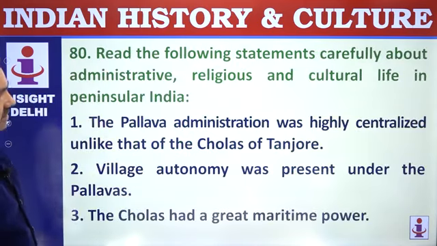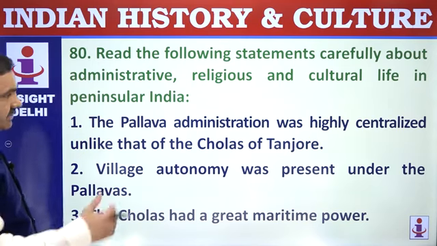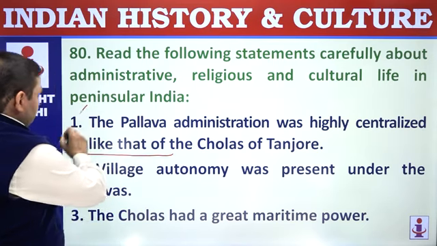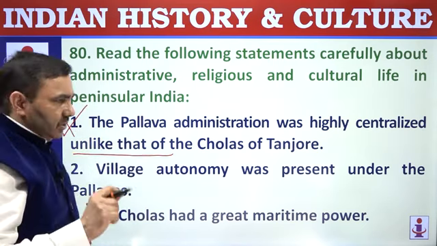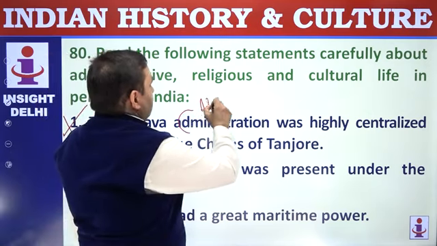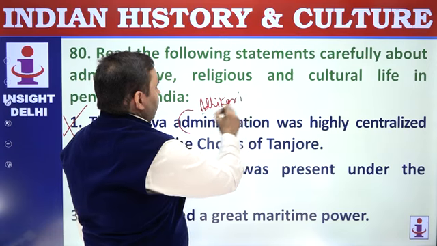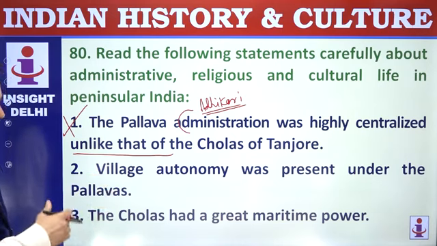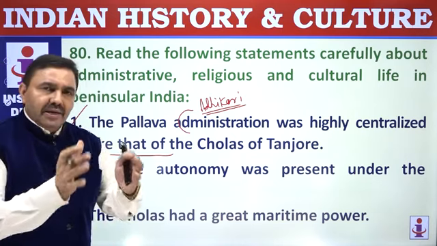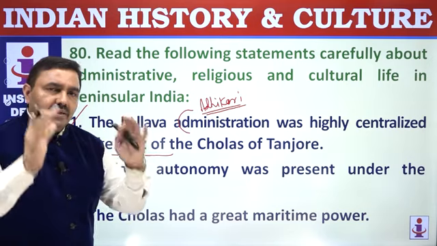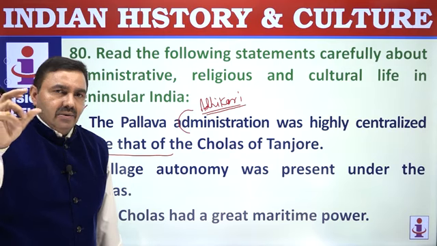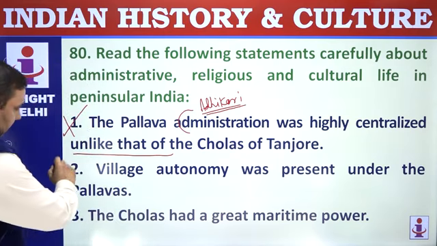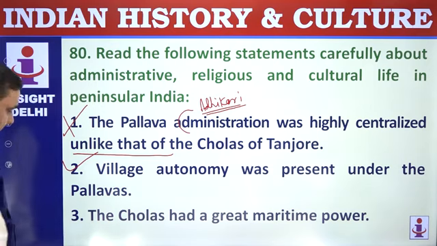79. Read the following statements carefully about administrative, religious and cultural life in Peninsular India. Pallava administration was highly centralized, unlike that of Chola. Cholas were highly centralized. Pallavas were less centralized. Cholas used to have an officer known as Adhikari at the level of village, and this Adhikari was appointed by the king directly. Village autonomy was present under Pallavas. It was present under Cholas also. Cholas had a kind of balance between centralization and decentralization. They were highly centralized, but some of the villages used to have Sabha, Mahasabha as local representative units. This starts under Pallavas. Cholas had a great maritime power. Definitely they conquered overseas territories with the help of that. 2 and 3.